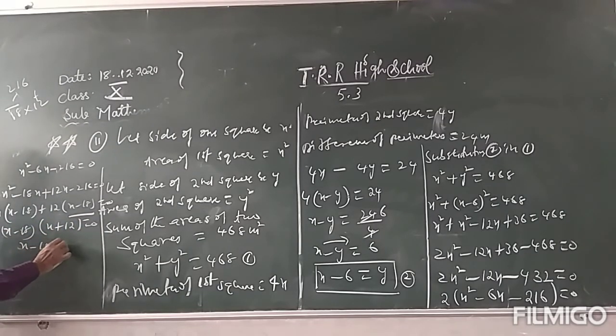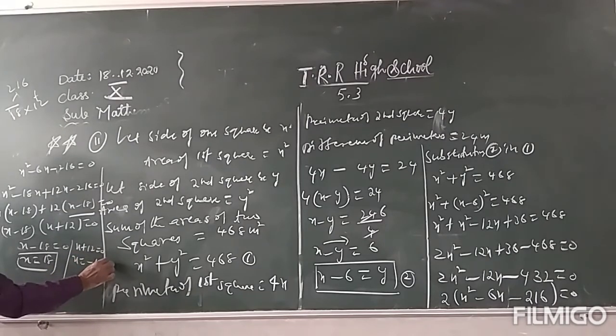x minus 18 equal to 0, so x is 18, you take the positive value only. We also got x plus 12 is equal to 0, so x is equal to minus 12. It is neglected. Don't consider negative values. Geometrical measurements are always expressed in positive values only.